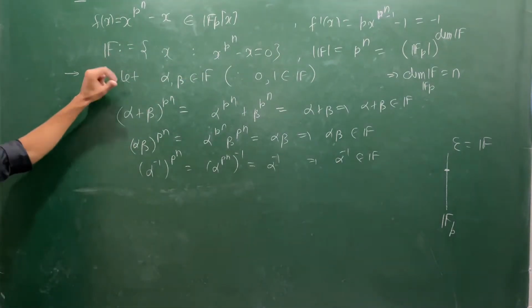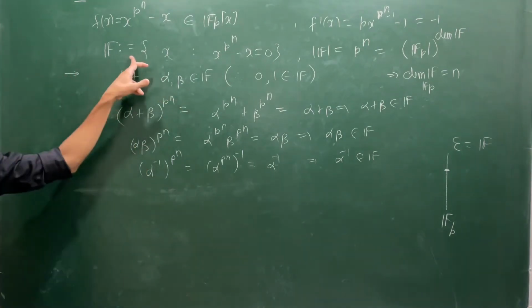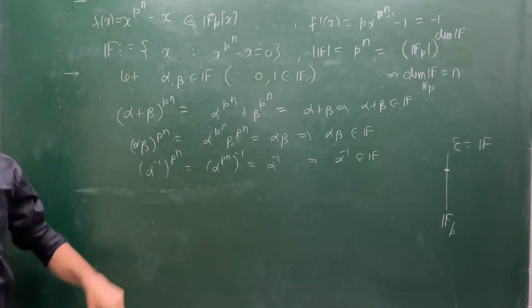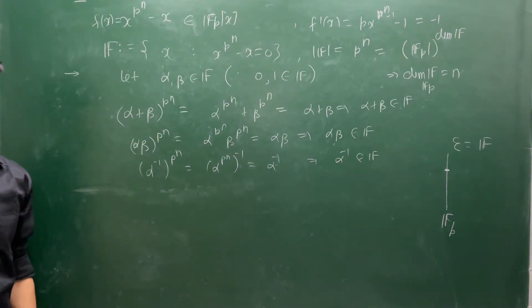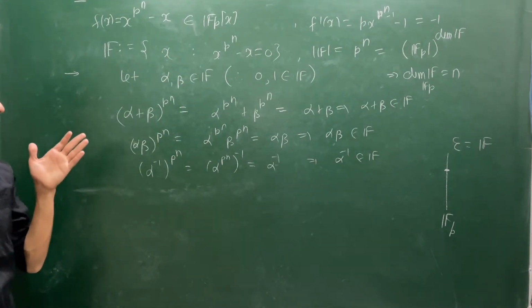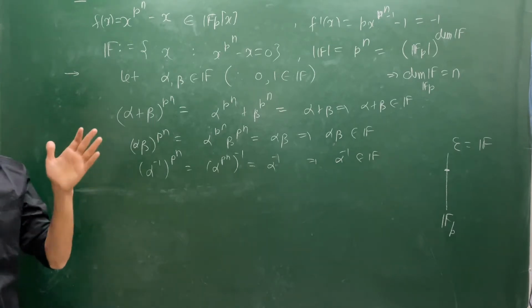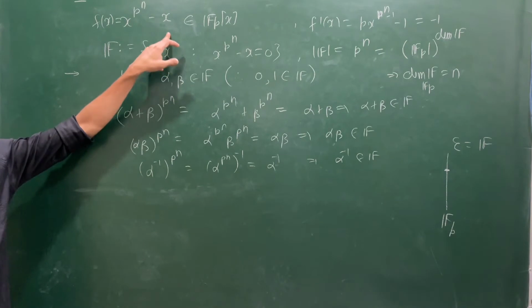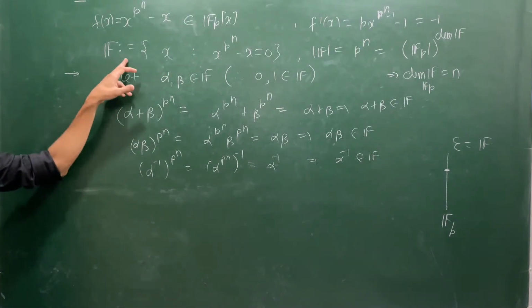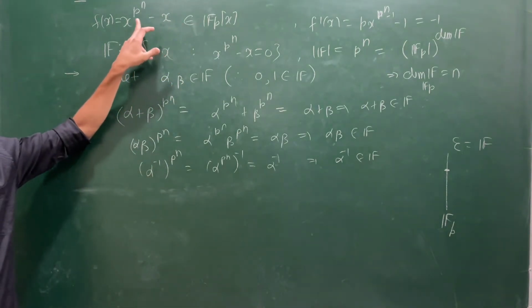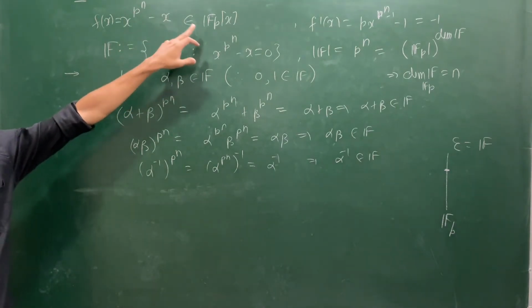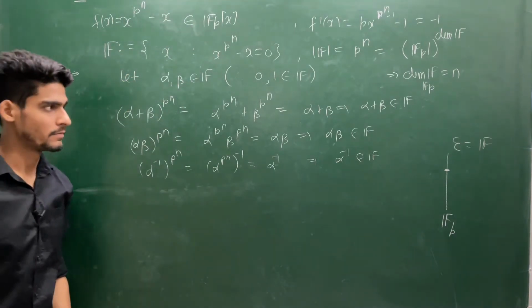Now once it is the splitting field for this polynomial, I can surely say this F is a Galois extension, because if you are working on a splitting field and the polynomial is separable, then the extension becomes Galois. So this is a Galois extension for the separable polynomial over the subfield F_p.